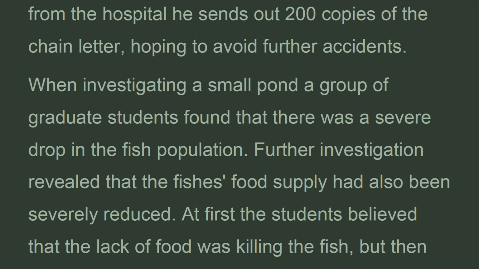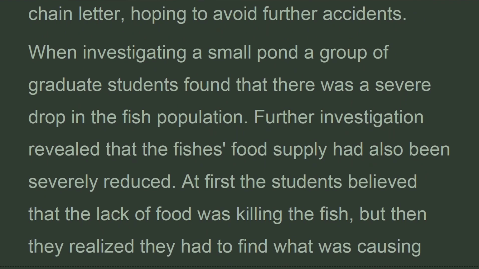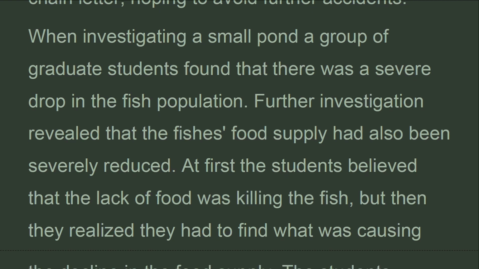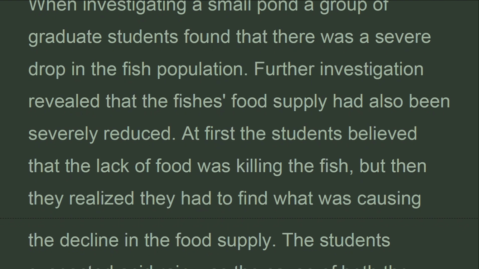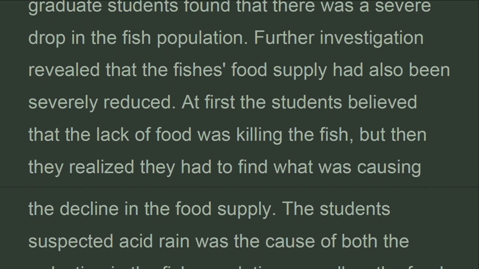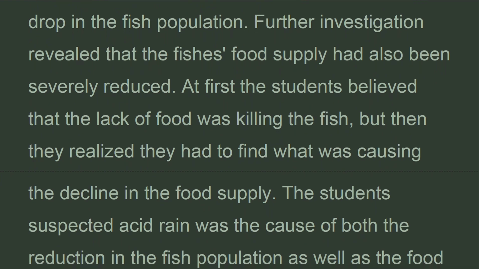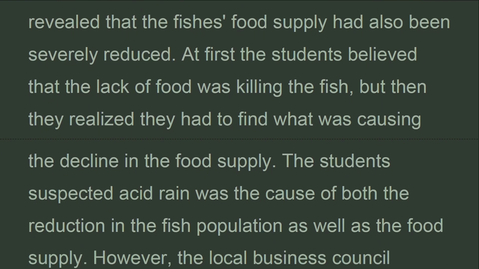When investigating a small pond, a group of graduate students found that there was a severe drop in the fish population. Further investigation revealed that the fish's food supply had also been severely reduced. At first the students believed that the lack of food was killing the fish, but then they realized they had to find what was causing the decline in the food supply.